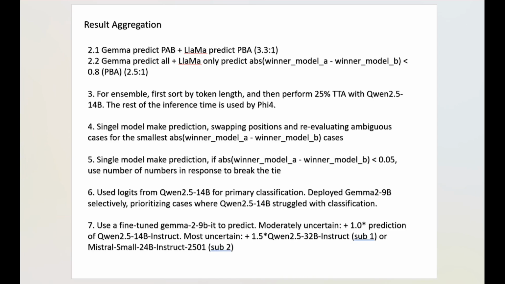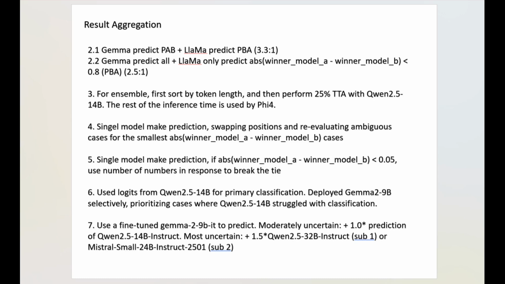Different solutions have different approaches. For example, the second place submitted two solutions. The first one uses Gemma to predict the question and the responses A and B. Then they use Llama to predict after swapping A and B. Then they merge the results with a weight ratio of 3.3 to 1.